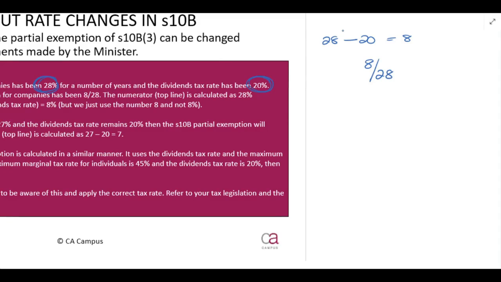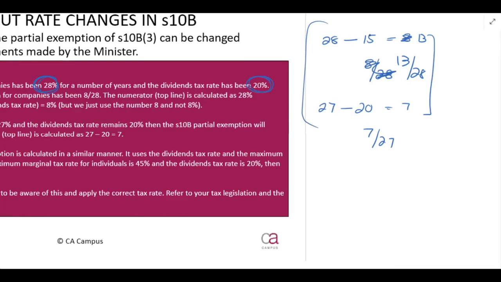If the company's tax rate changes to 27% and the dividends tax rate, let's just say, is still the same 20%, then it's 7. So then it's 7 over 27. So this is important if there are changes to companies' tax rates. If the dividends tax rate had to change, for example, let's say the dividends tax rate became 15%, right, then it would be 13 over 28. Now, you don't need to do this calculation that I'm showing you here at all.